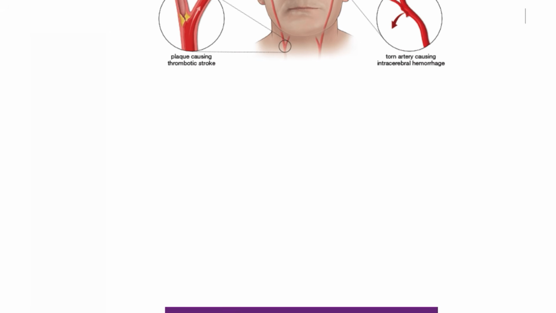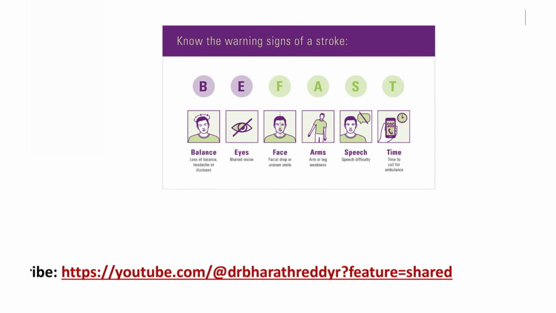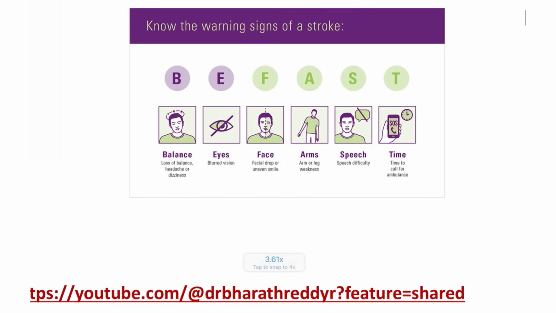Let's see how the patients will be presented and how you are going to differentiate. For most patients, you have to take note of the warning signs. This is what is used in Western countries: BE FAST. If the patient has loss of balance, eye symptoms like blurred vision, facial drop, uneven smile or facial asymmetry, arm or leg weakness, or speech difficulty, it is time to call for SOS. Emergency has to be alerted as soon as possible.